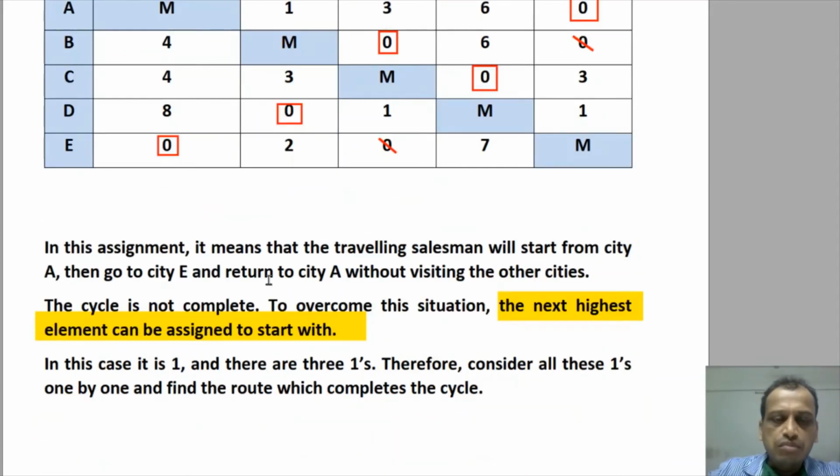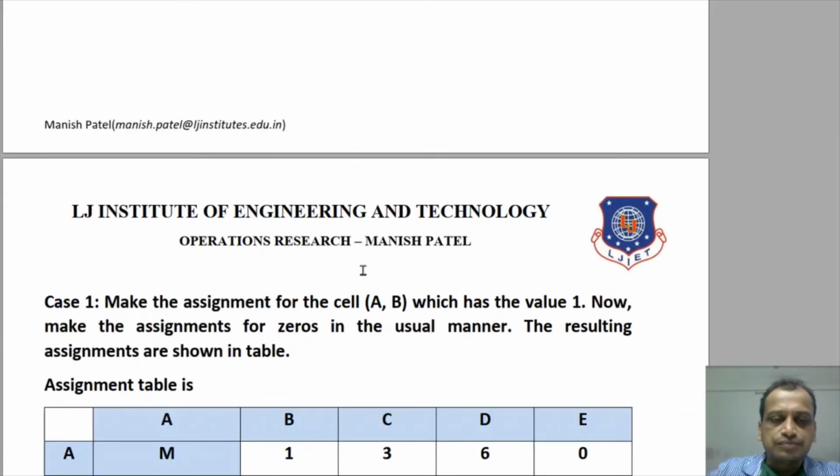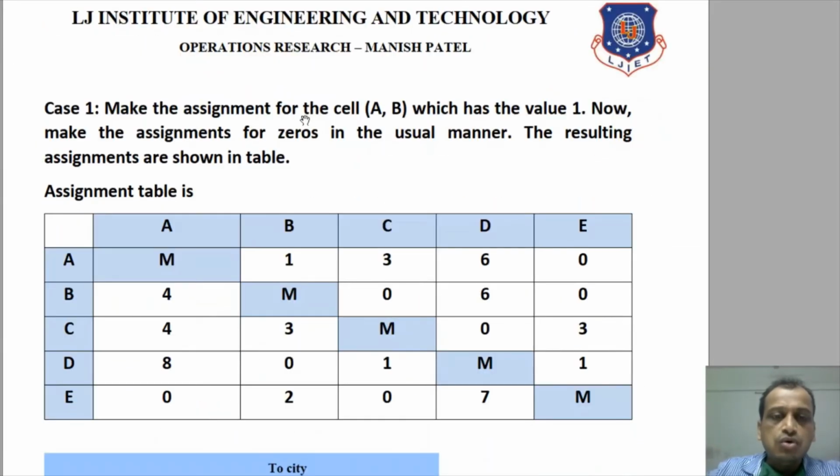We will start with this first one. Clear? We can do each and every assignment one by one. We will start with this and then this and then this, so that we can find the complete route cycle. So let's start. So the AB assignment is, because we have considered this 1 here, so we'll try to assign B to A or A to B, which has value 1.